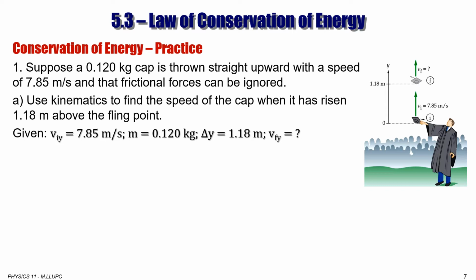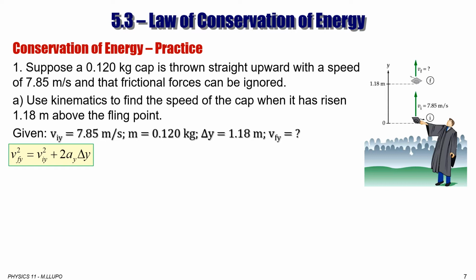So what is given is V initial Y, 7.85 meters per second. Mass is 0.120 kilogram. Delta Y, so the height, is 1.18 meter. What is required is the final speed at that point, so the magnitude of velocity. We can use kinematics to solve for the magnitude of velocity, or speed, at that level.